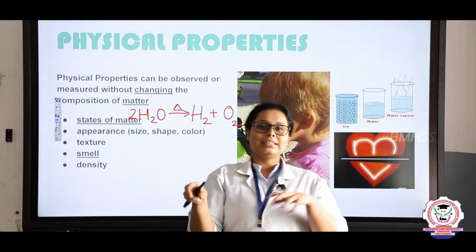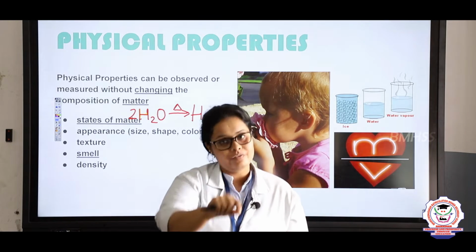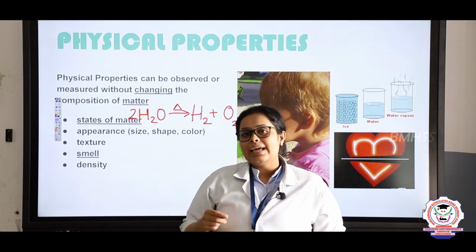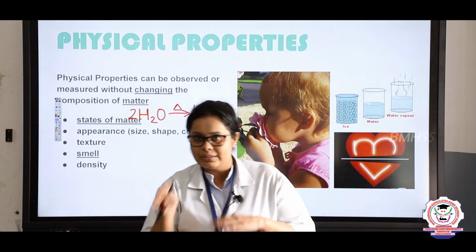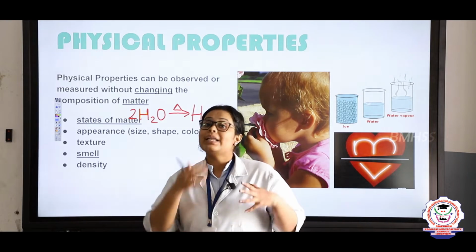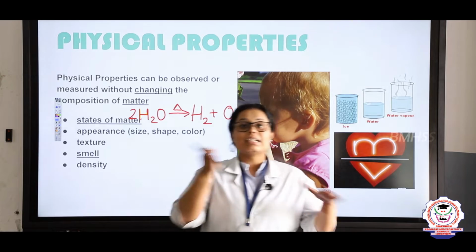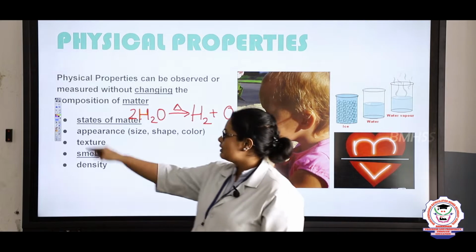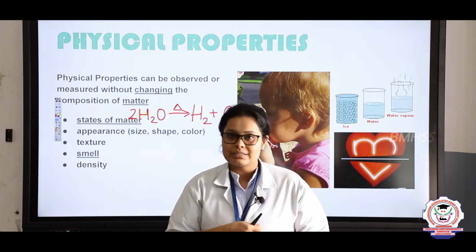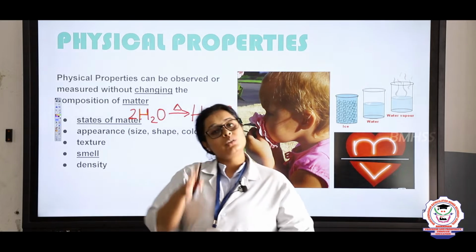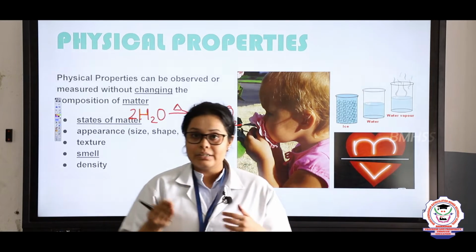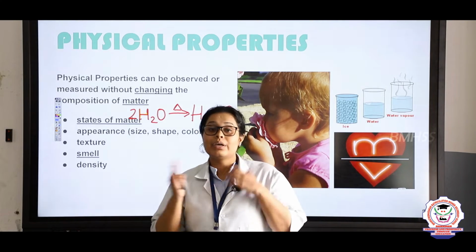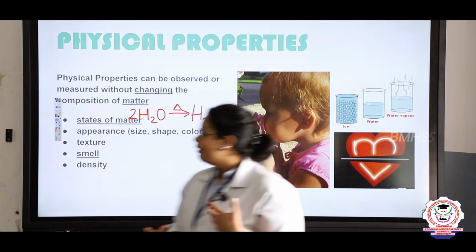So here the appearance, that is the color, is being changed, right? Last is texture. Texture is solid to liquid. Like a solid, you can feel it from all directions, for example ice. If ice gets converted into water, then the texture will change, right? Smell of things can also be checked. And last is density. When the state of matter is converted, solid to liquid, liquid to gas, and in reversible reactions, the density will also vary, right?